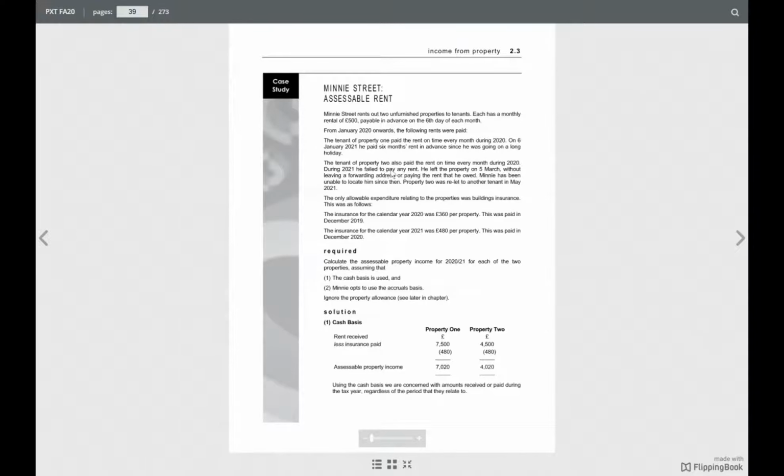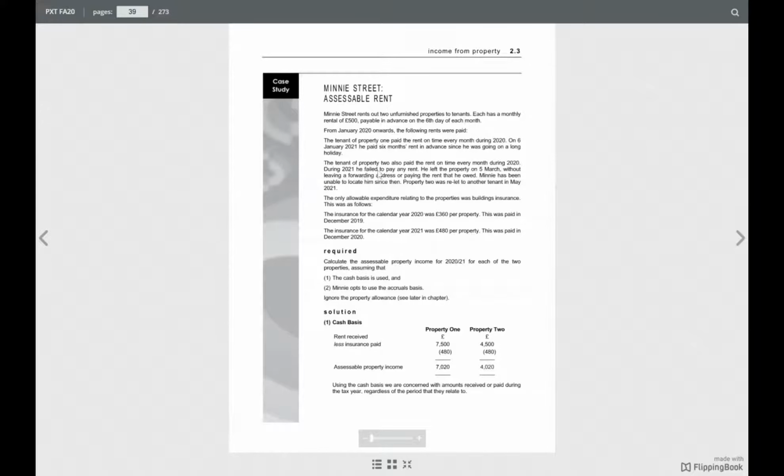When his tenancy is there, it is accrued. When he left the property, then there is no accrual. So for March, there is no rent, obviously, because he has left. But for the full 11 months, the accrual is 500 times 11 months, 5,500. Then we will deduct from there the irrecoverable rent.